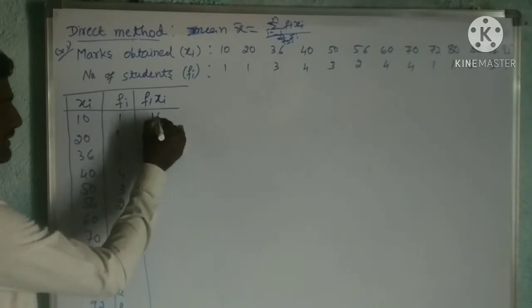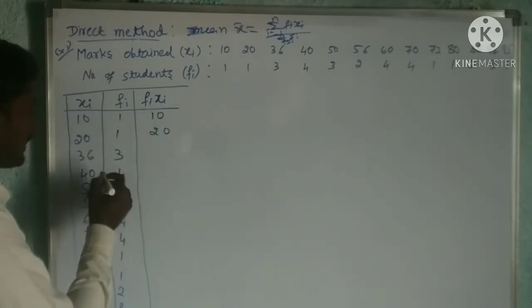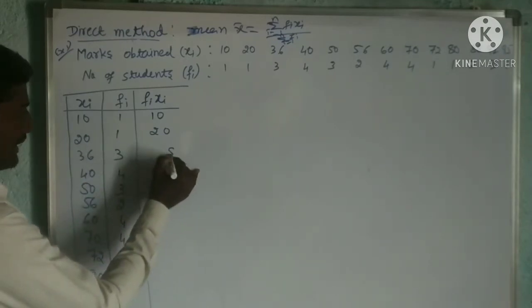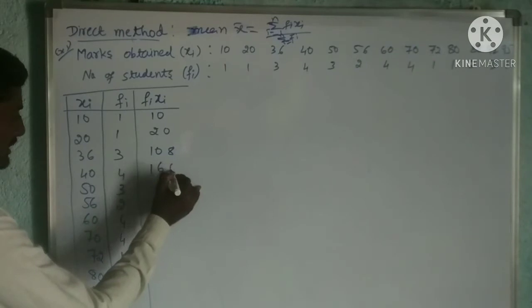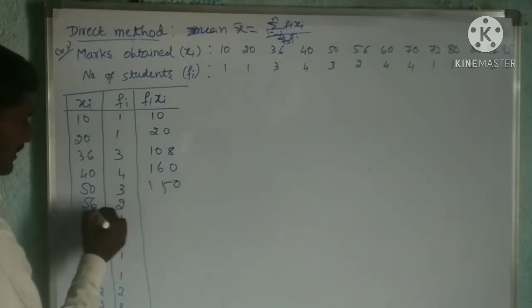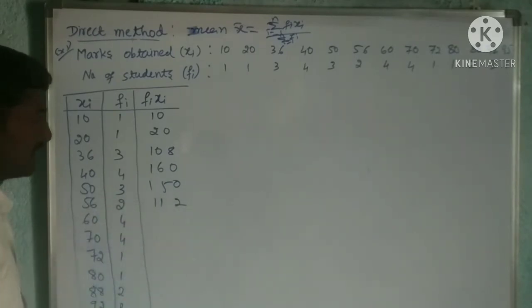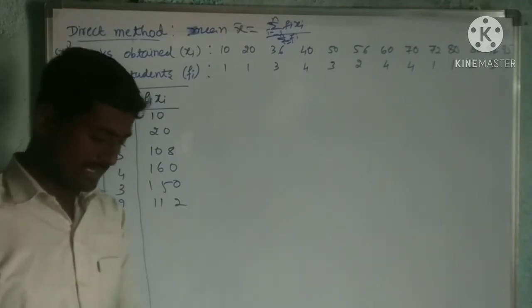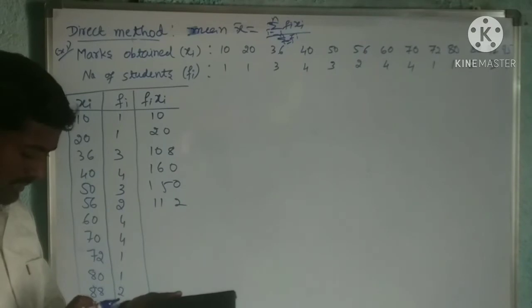10 into 1 is 10. 20 into 1 is 20. 36 into 3: 6 threes are 18, 9 plus 1 is 108. This is 160. Like this, 5 threes are 15, 62 is 12, 5 twos are 10. So by seeing only, I will write this. By seeing that example, you can multiply yourself. Directly I will write them.